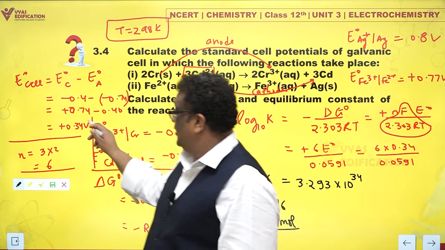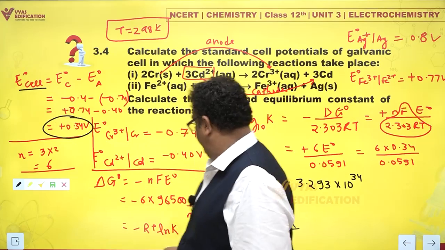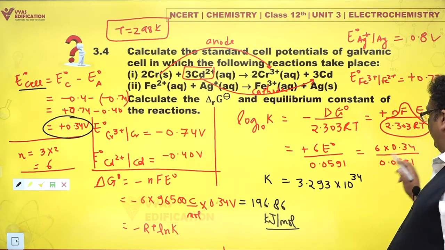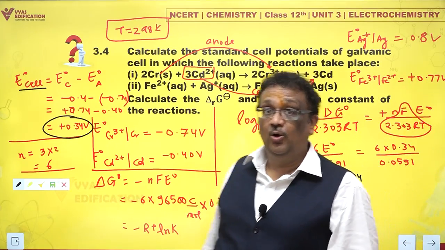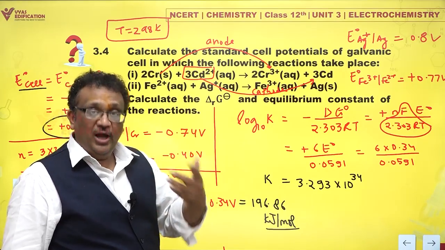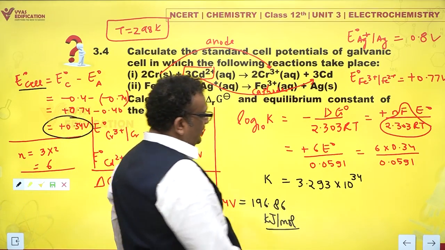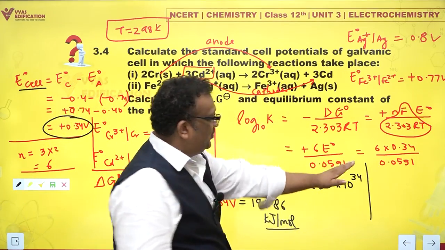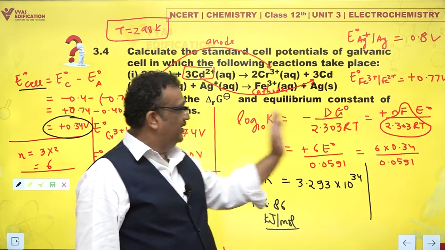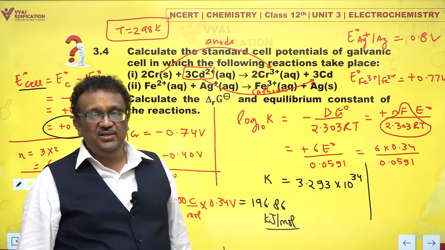Don't you forget, E naught cell was 0.34 volts. K, if you calculate, it's around, you can very well guess. I can tell you how to get the order of magnitude. Now, this is a very accurate calculation. If you're interested, I can also guide you with rough calculations. But when you're taking antilogs, please remember, the error becomes greatly enhanced. So that becomes a bit dangerous.